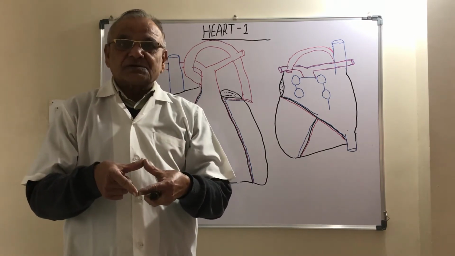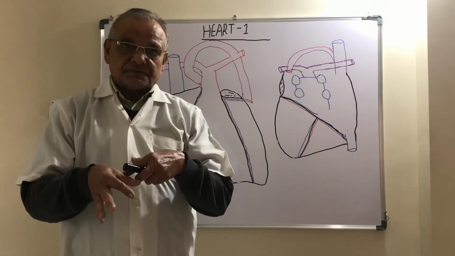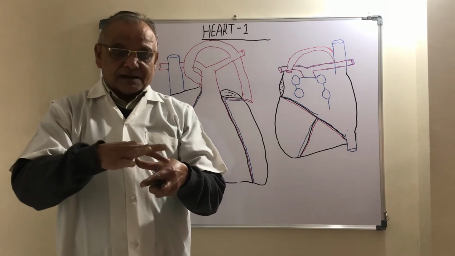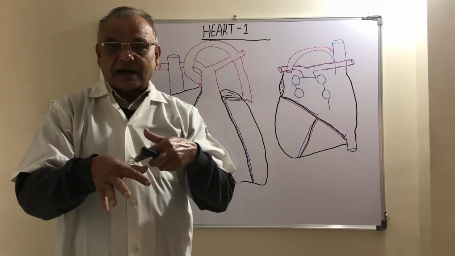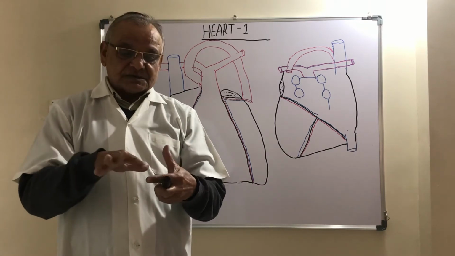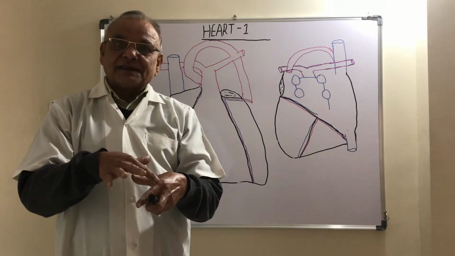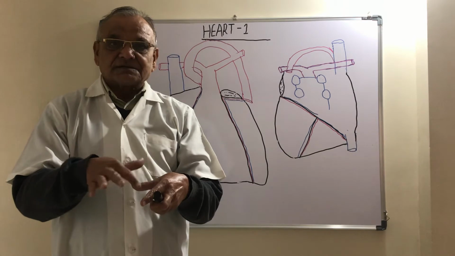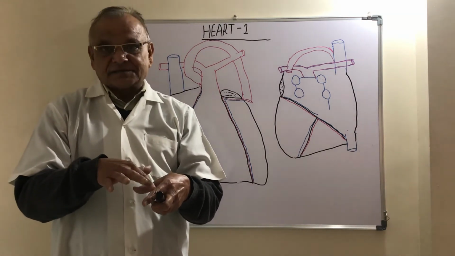We divide the coronary sulcus in two halves, right half and left half. The right half is again divided into two parts, anterior part and posterior part. The left half is divided into an anterior part and a posterior part. This part on the right side is called the right anterior coronary sulcus, and it separates the right atrium and right ventricle on the anterior surface.